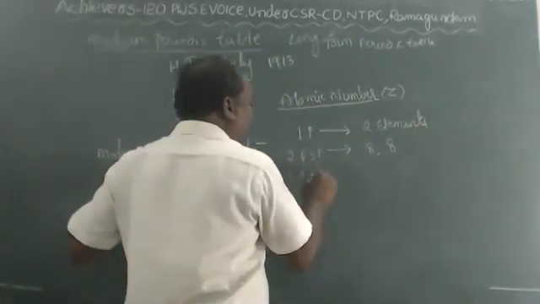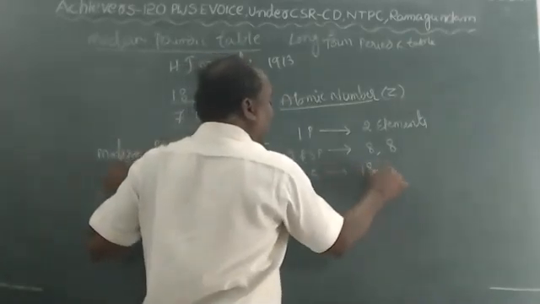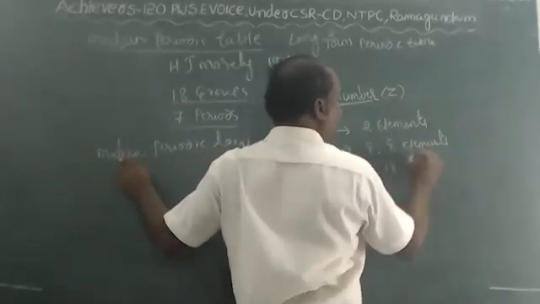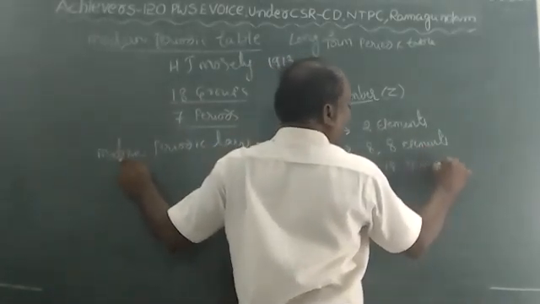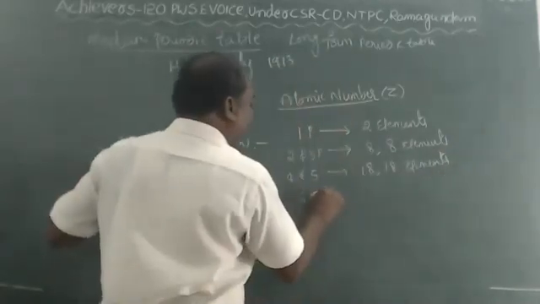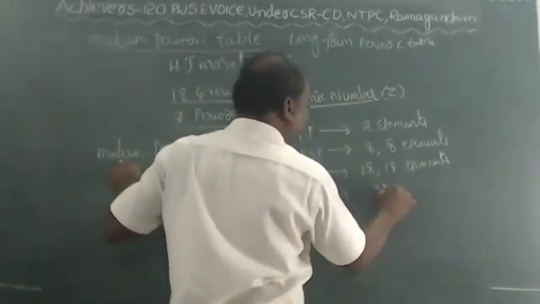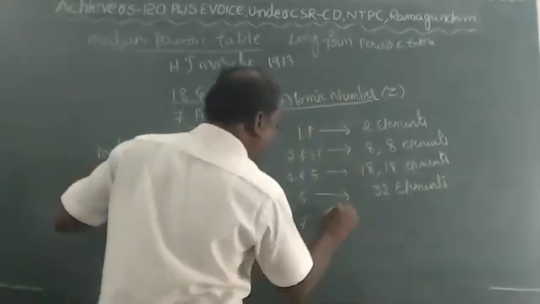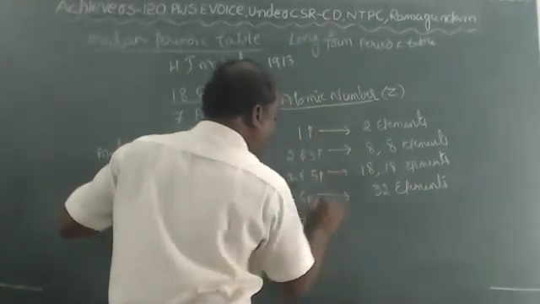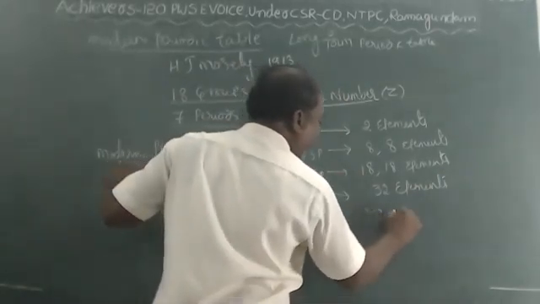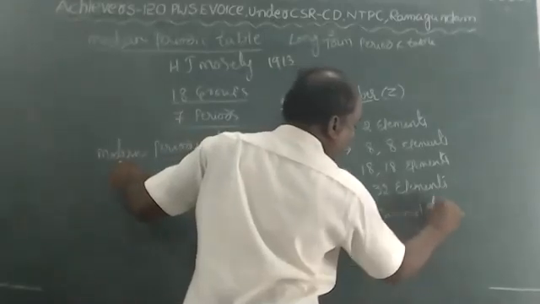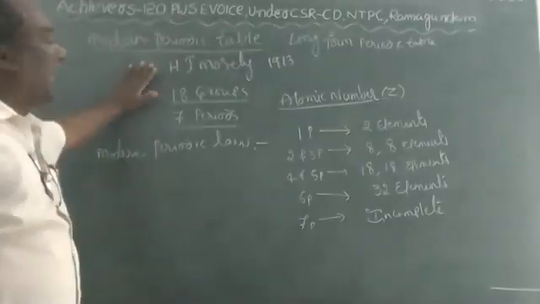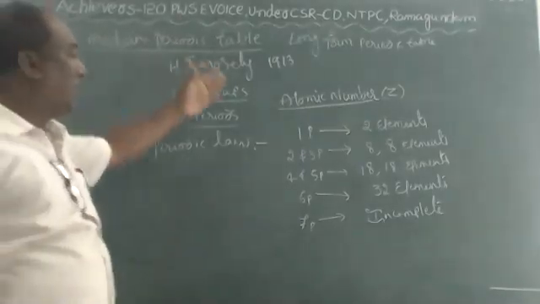The fourth and fifth periods consist of 18 and 18 elements. The sixth period is the longest period with 32 elements, and the seventh period is incomplete.